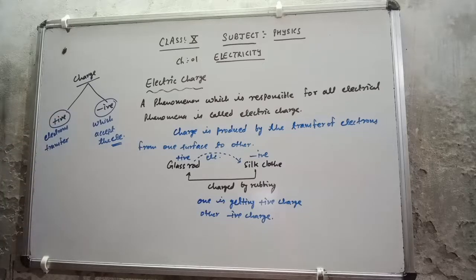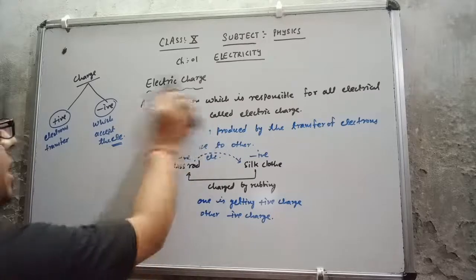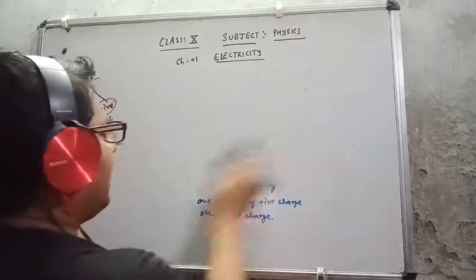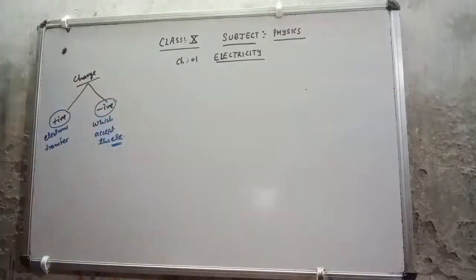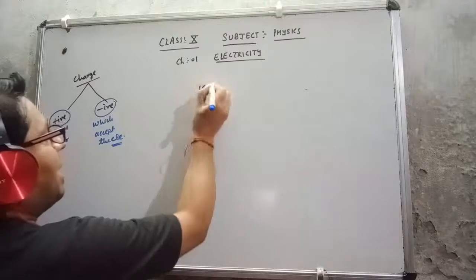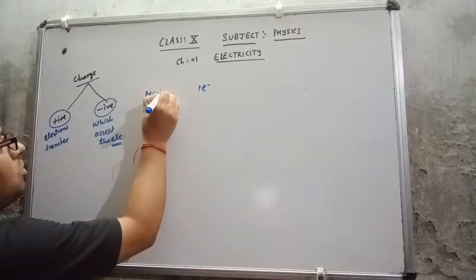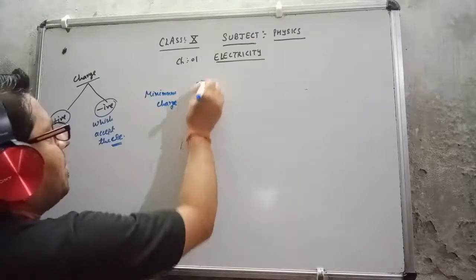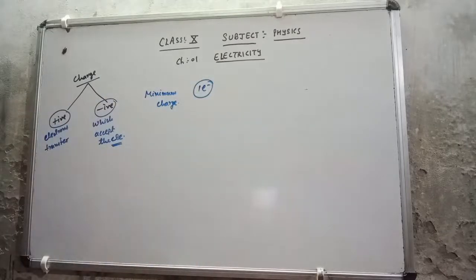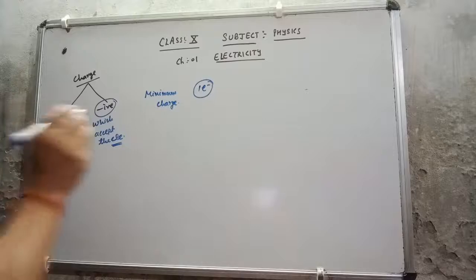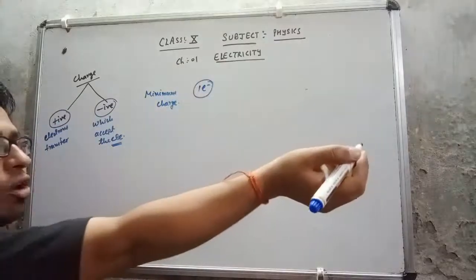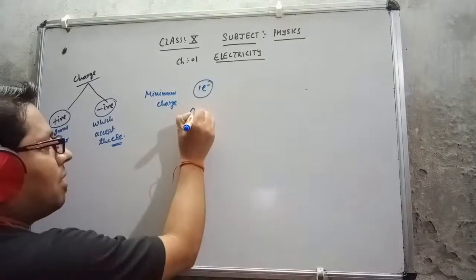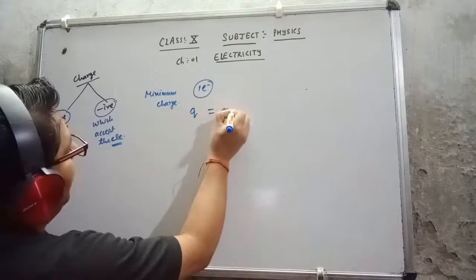Now, the minimum charge on any object will be due to one electron. So if I want to find out the number of electrons on a particular object, the formula is Q equal to n e.